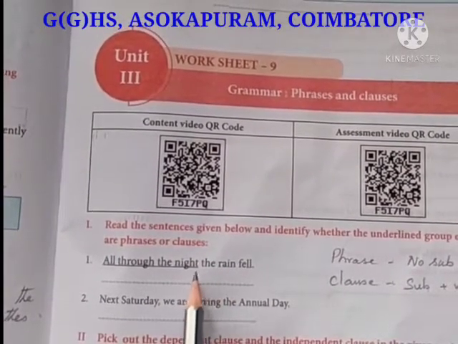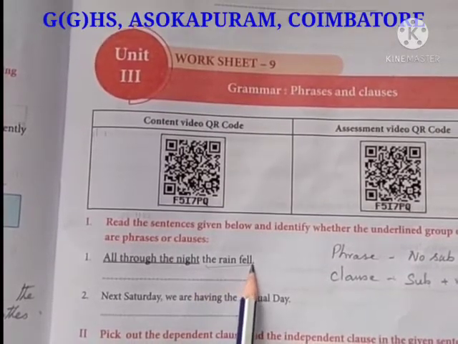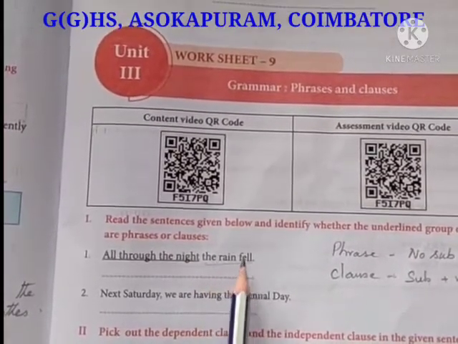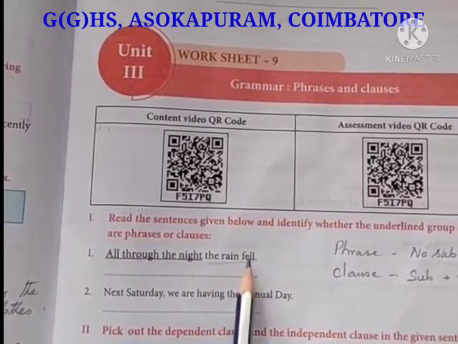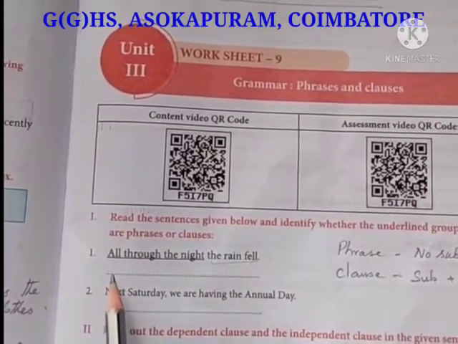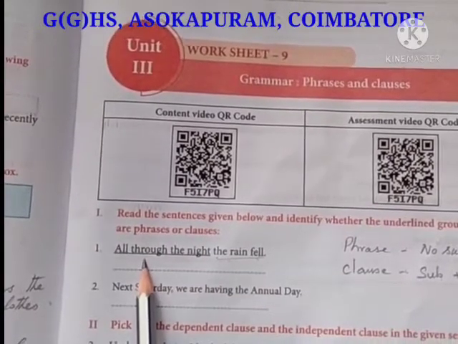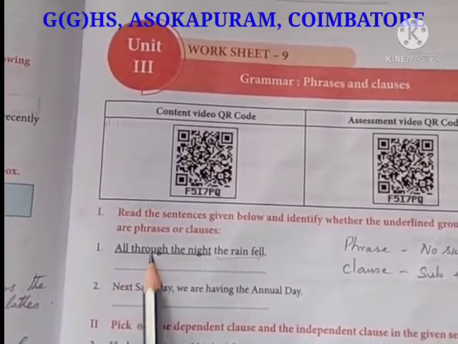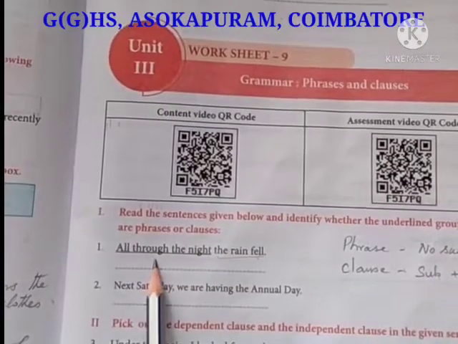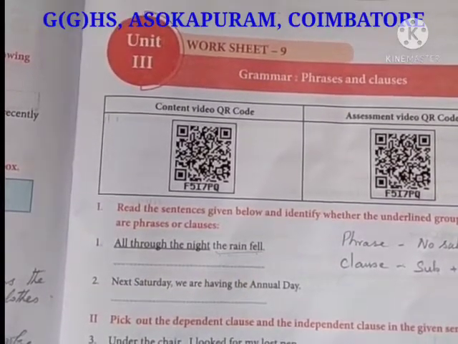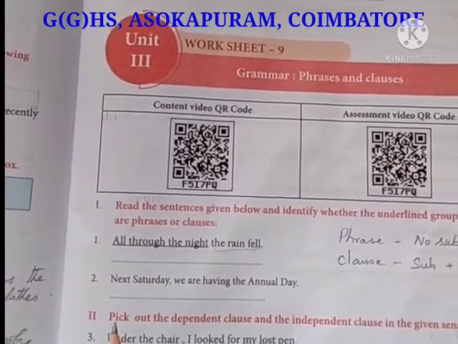Looking at the sentence, "the rain fell" has a subject and a verb, and it gives a complete meaning also, whereas "all through the night" is not complete and it doesn't have a subject or a verb. It is just a group of words. So this is a phrase and this is a clause. Understood? Next.